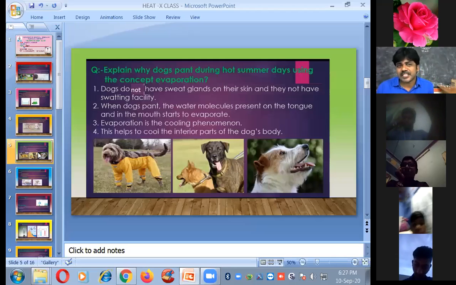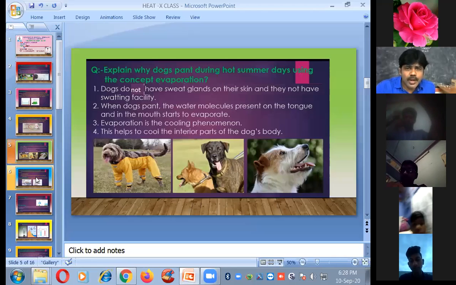So evaporation applications may be very important for examination purposes also. Definition and applications may be asked as 1 mark or 2 marks questions, like this: Why do dogs pant during hot summer? Here, what is the process these dogs use? Evaporation. Why do they use evaporation? Because they do not have sweat glands on their skin. That means they do not have a sweating facility. That's why they pant.